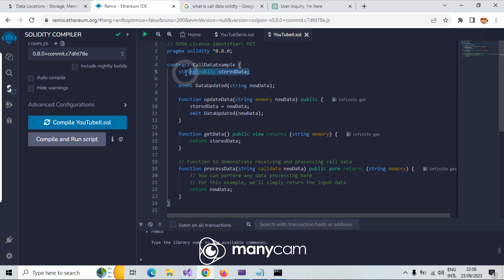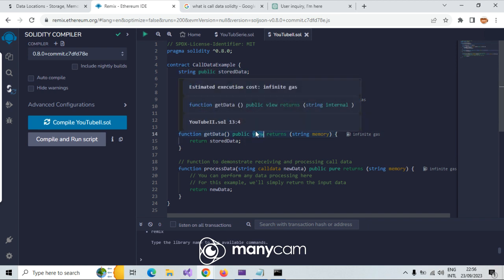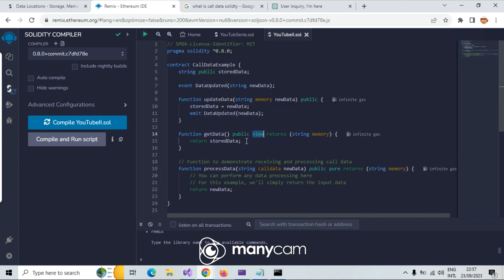We have to read it. We have a state variable, an event, and a function updateData with string memory newData. storedData is equal to newData, which is just a setter, and it's going to call that event. getData is also a function because you want to return storedData; that is view, because it depends on something else.